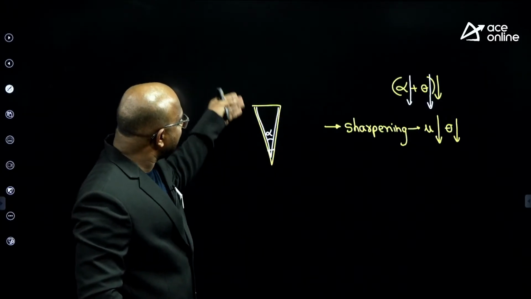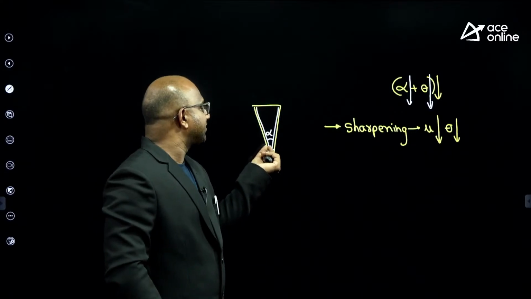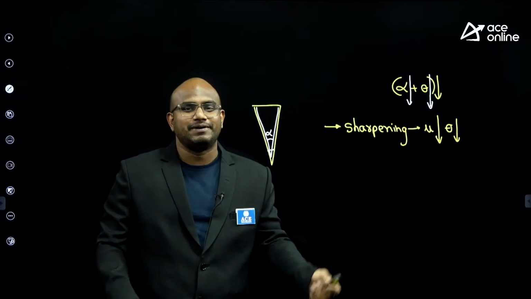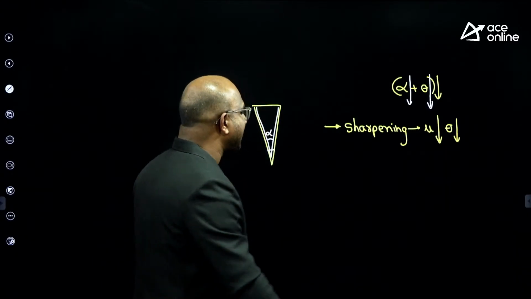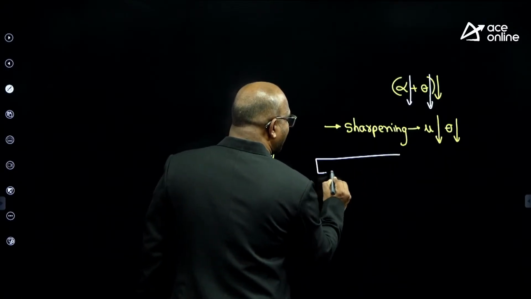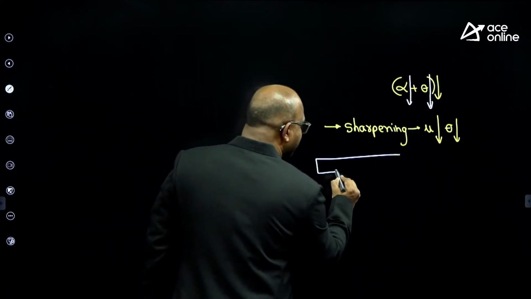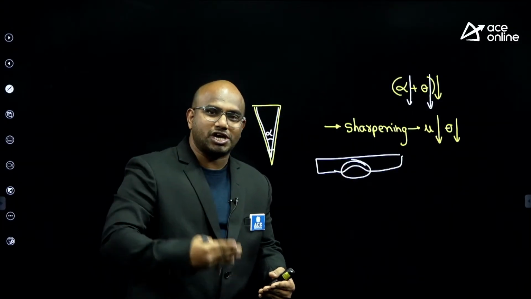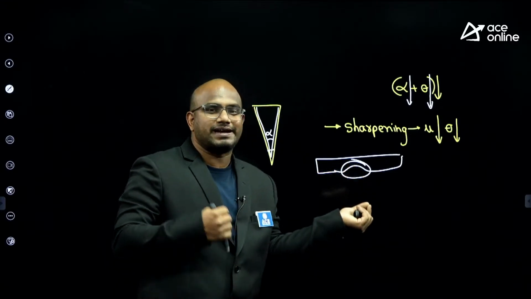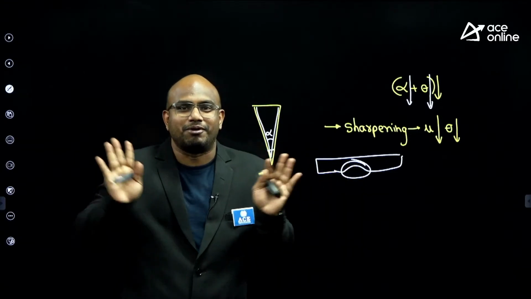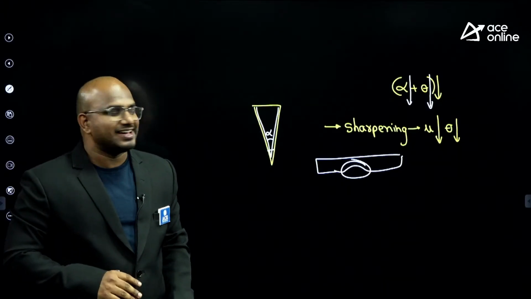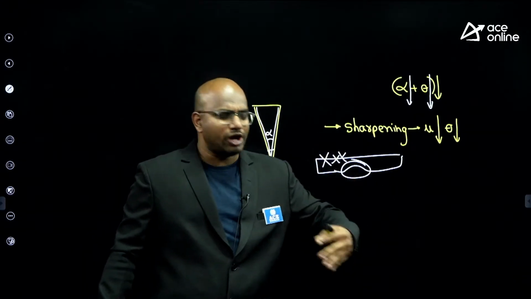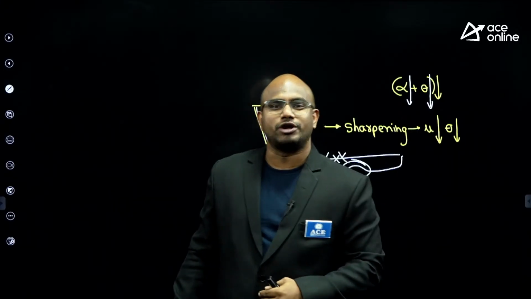But you can't keep on sharpening, sir. After some time, what happens, guys? This loses the strength. Because you keep on reducing, it loses the strength, it becomes useless, guys. That's why if you go to any restaurant, you might have seen the guy who cuts the onions every time. You might have seen there is a cut portion at this location, guys. He keeps on sharpening. This part might have broken. Are you getting it, everyone? Clear? This is really dangerous, guys. After a few uses, you have to throw that knife out and get a new knife, guys.